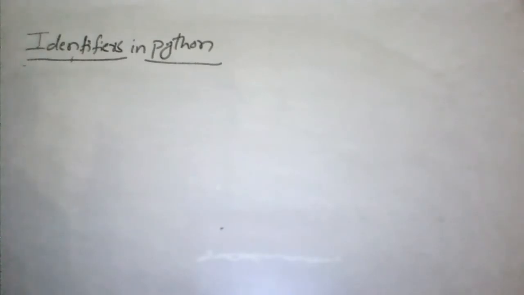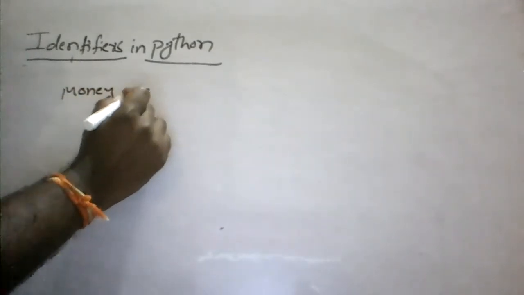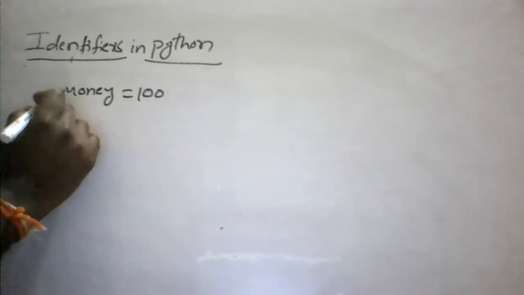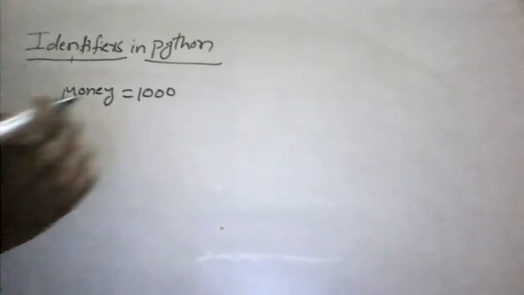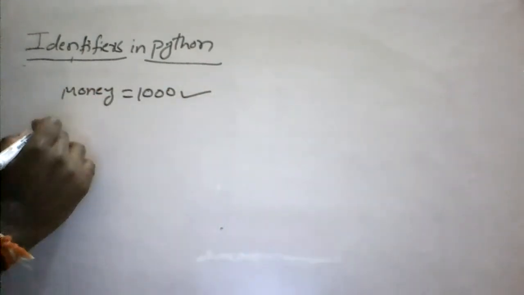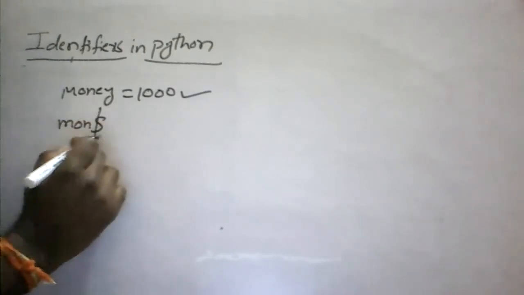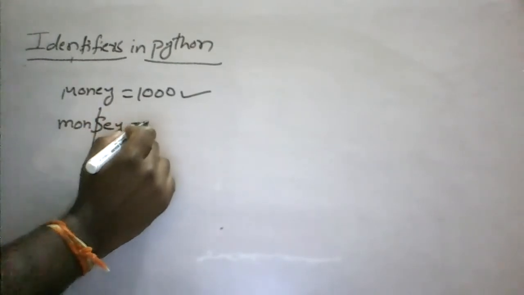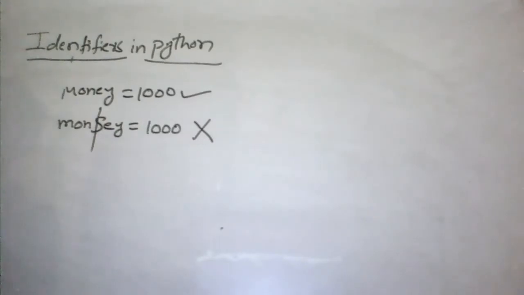And generally, I'm taking an example here. Take money is equal to 1,000 rupees. This is called a name in Python, or an identifier in Python. This can be a right one, but you should not use any dollar symbol in your variable name. That is not a right identifier.